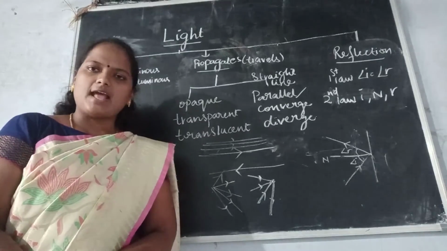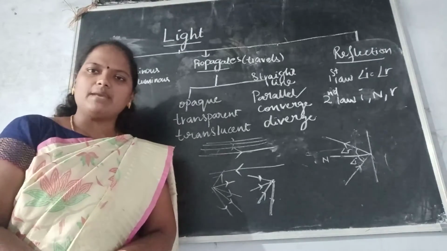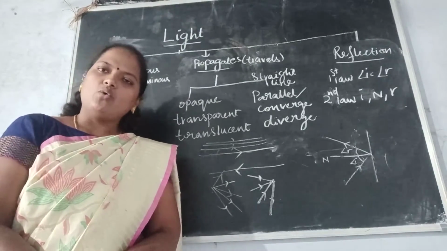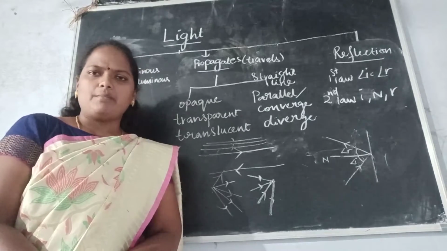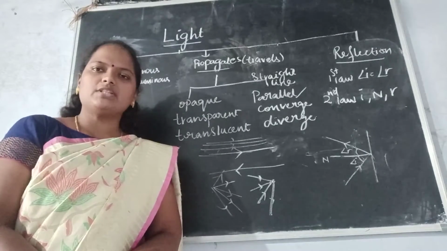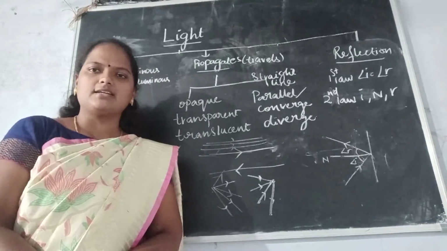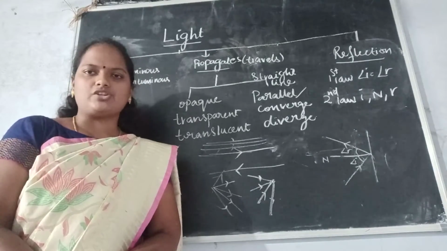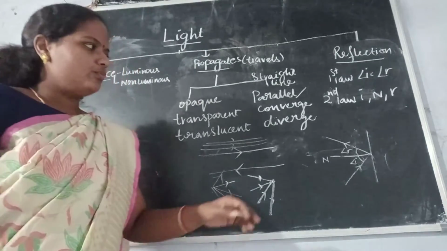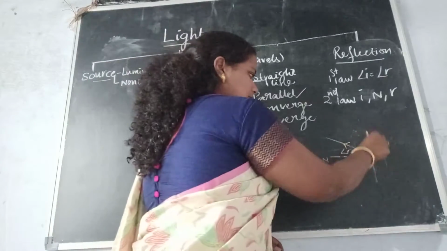As I told you already, we are able to see things around us only in the presence of light. But what is actually happening with the light when it is falling on an object? Why are we able to see that? Because of reflection.